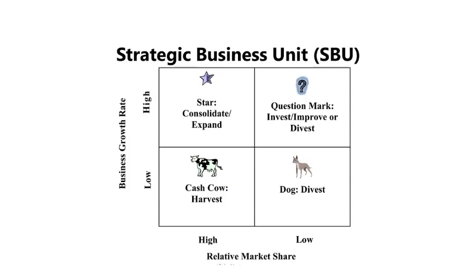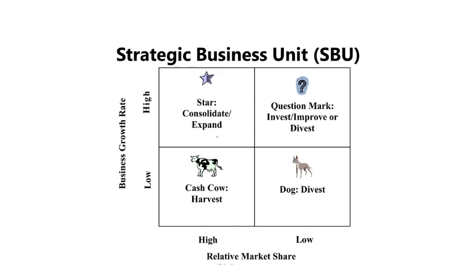Check this diagram once to recall this topic, strategic business units and BCG matrix. In the horizontal axis you are seeing the relative market share, and in the vertical axis the business growth rate.